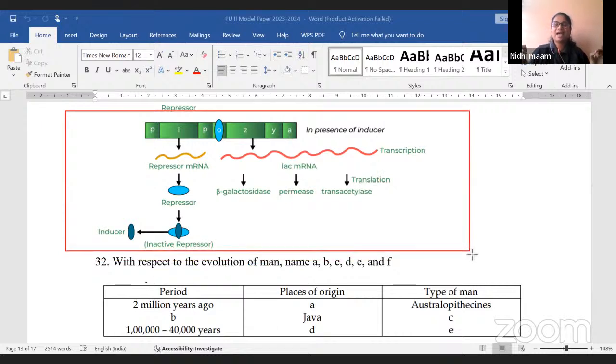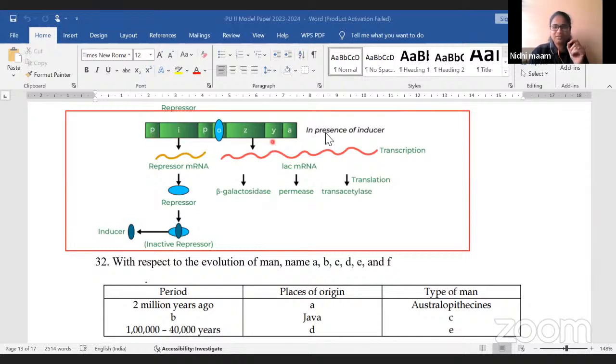Usually when you hear the term lac operon, you start drawing the whole thing: in absence of inducer, in presence of inducer, beta. They asked only when lactose is present in the medium. Only draw that. You will be perfect, right? So see here how they have labeled the things, how they have drawn the diagram.